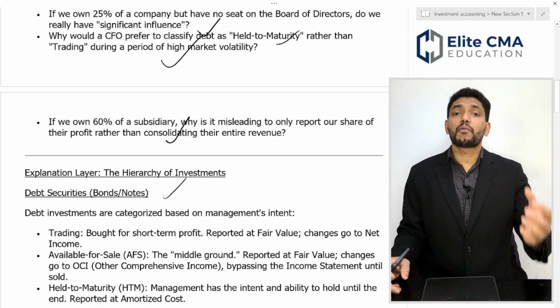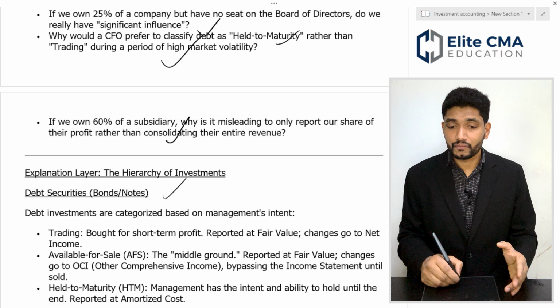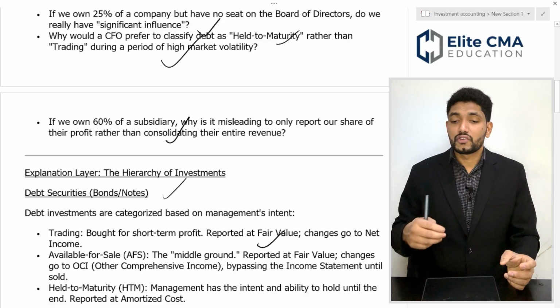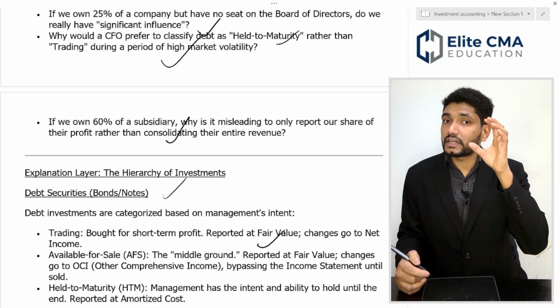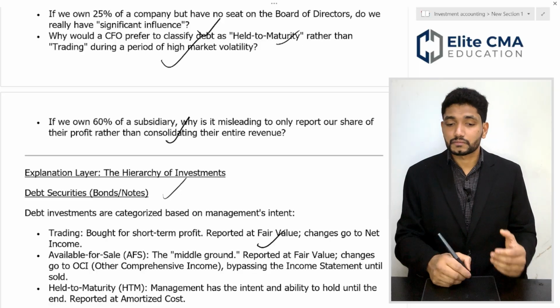First thing, you bought a debt instrument for trading and to make a short-term profit. You have to report that at fair value. Changes go to net income. This is the debt instrument treatment when you purchased it for trading.